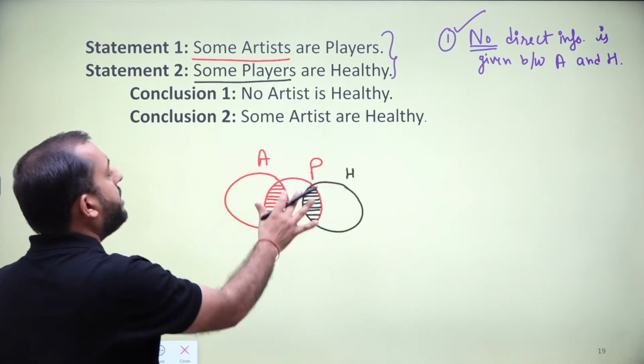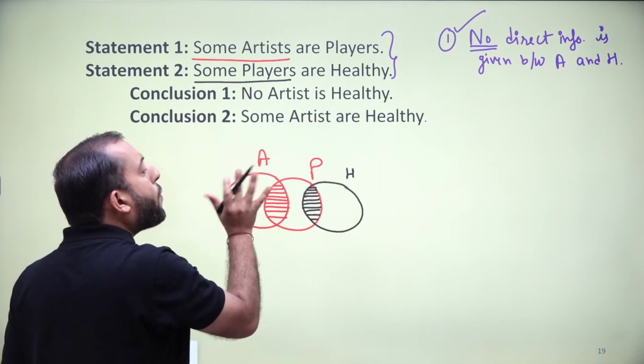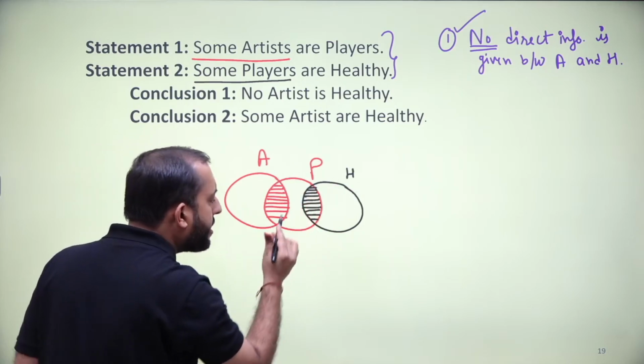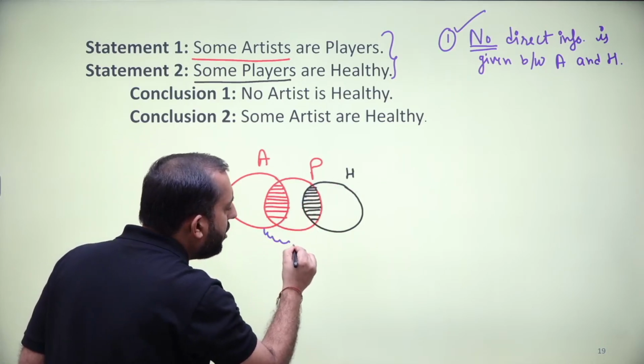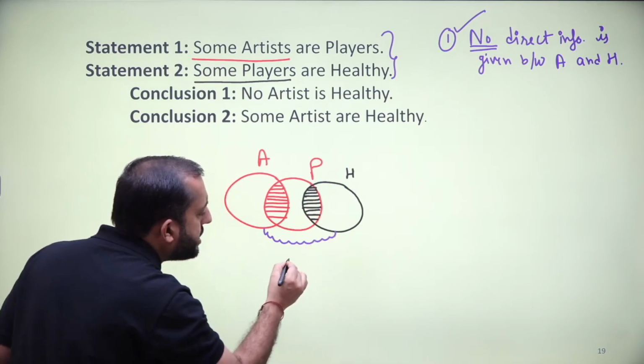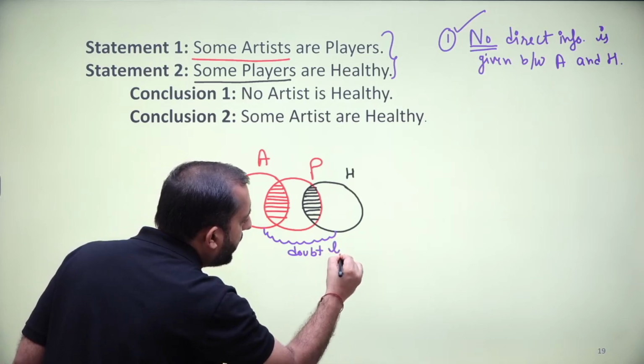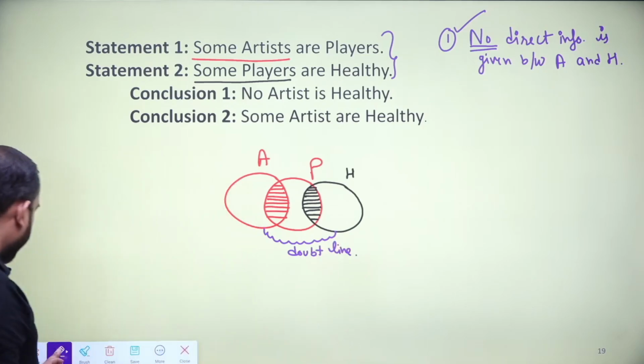Okay, and in the diagram also it was possible to draw artist and healthy separately from each other like this. So what will we do? We will draw a doubt line between artist and healthy.